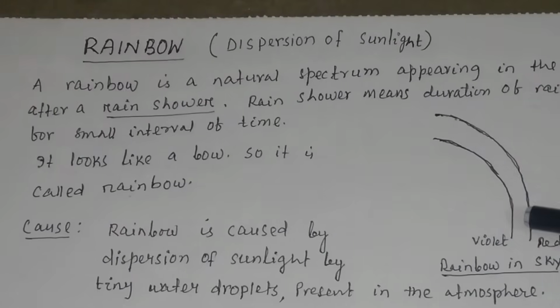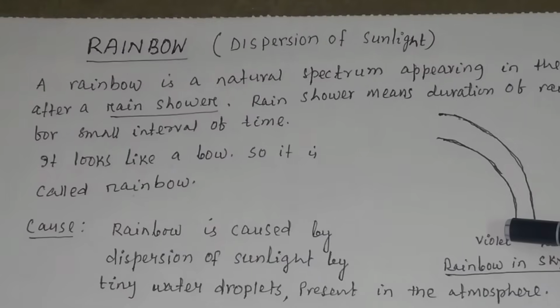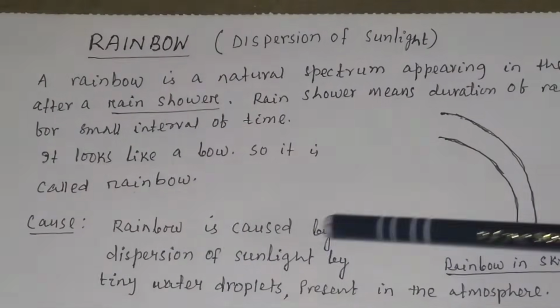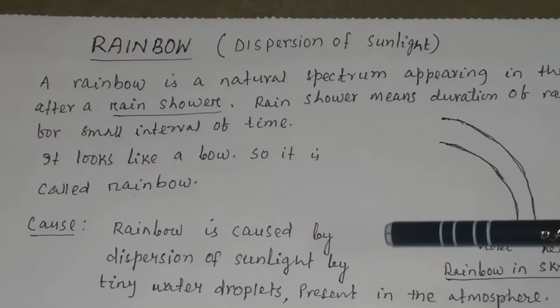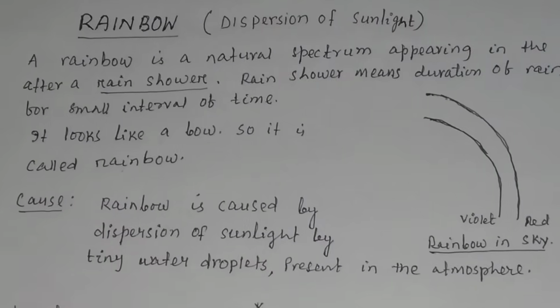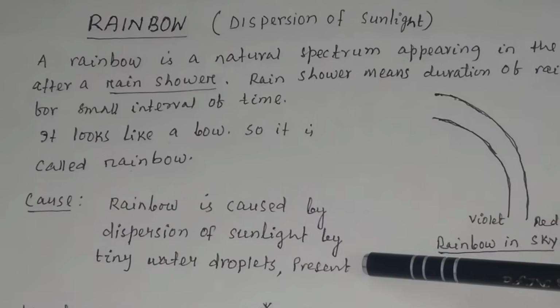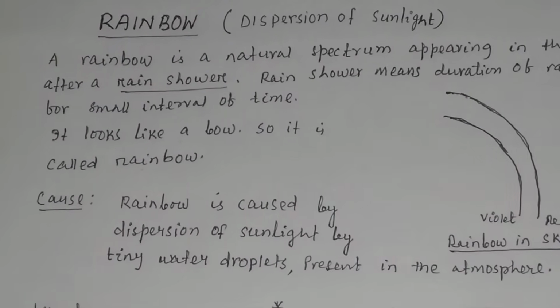The outer side of the rainbow is basically red, and the inner side of the rainbow is basically violet. And what is the cause of rainbow? Rainbow is caused by dispersion of sunlight by tiny water droplets. Remember, rainbow is caused by dispersion of sunlight by tiny or small water droplets present in the atmosphere.